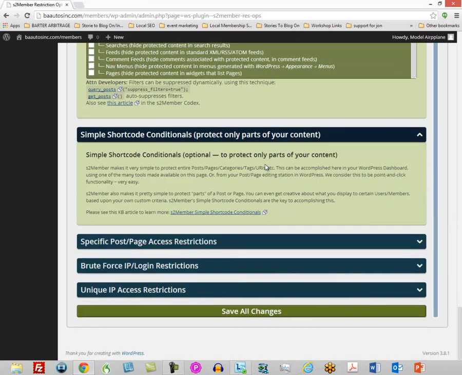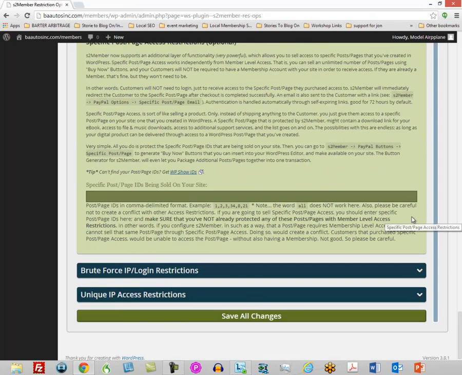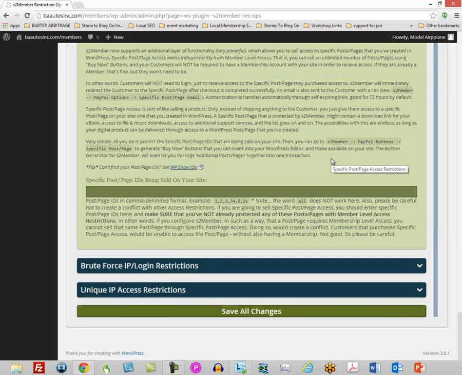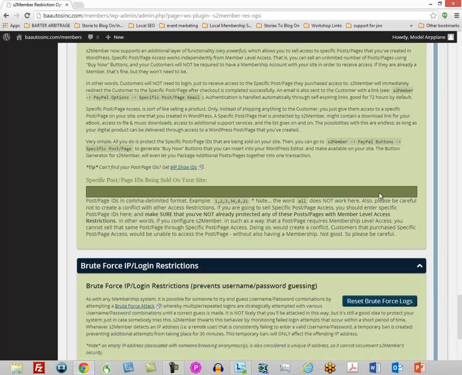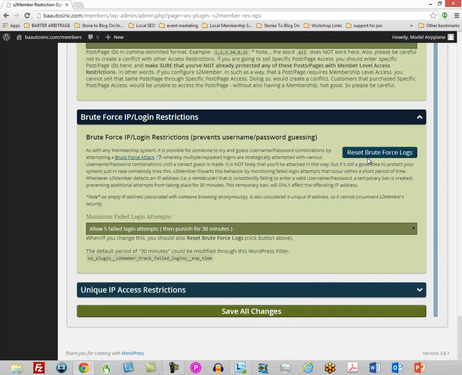Shortcode conditions, we don't need that for what we're doing. And we're not going to be selling any particular post restrictions, but you can always come back and do that if you want.